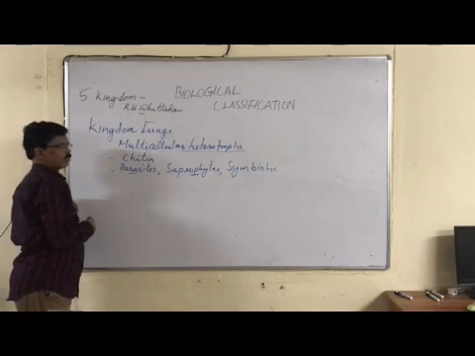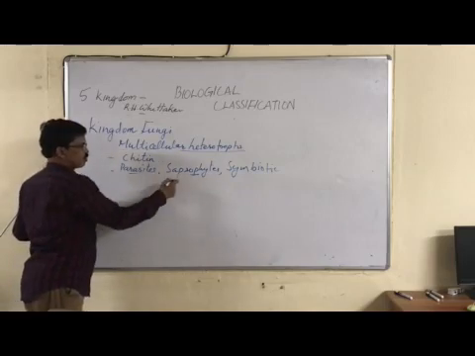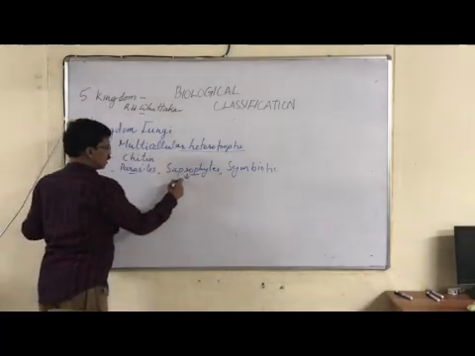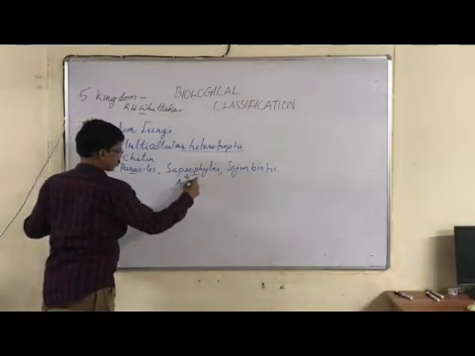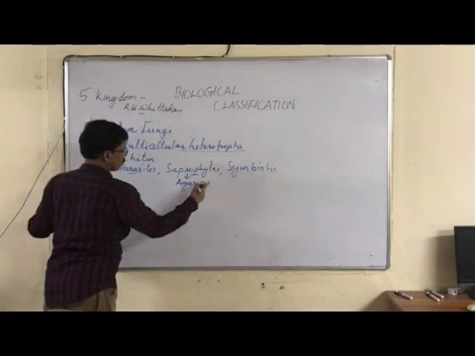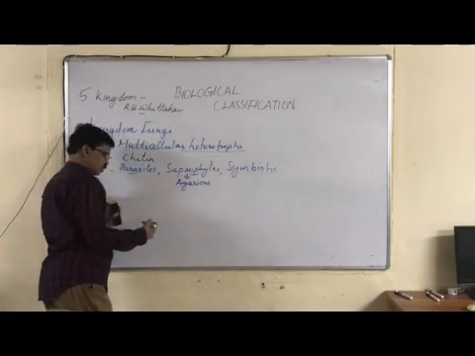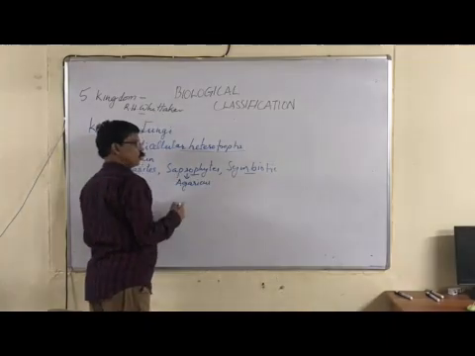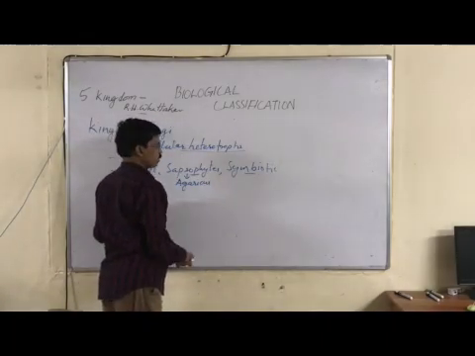Saprophytes, you know that, and symbiotic associates. Saprophytes feed on dead and decaying material, for example, agaricus or mushrooms. Then symbiotic association, they live in mutual relationship with other organisms.